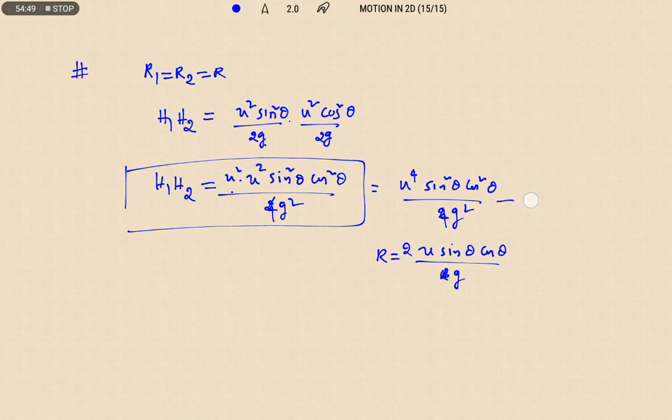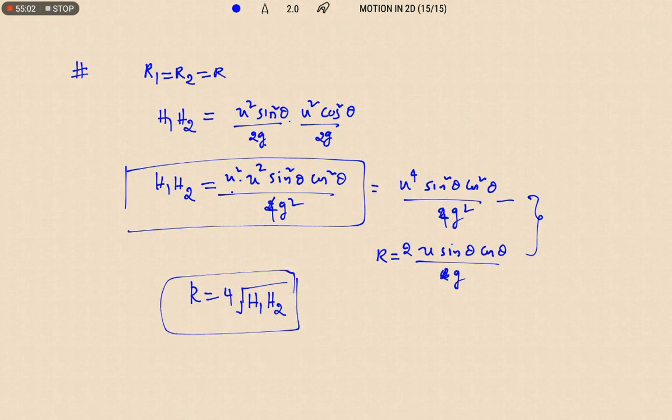After rewriting these two expressions, we are going to get r is equal to 4 times under root h1 h2. So this is the relation between range and maximum height. You can rewrite these two expressions. This is the range expression and this is that. Here h1 h2 will be the square of that. If you make the square of this, whole square, 4 will be outside.